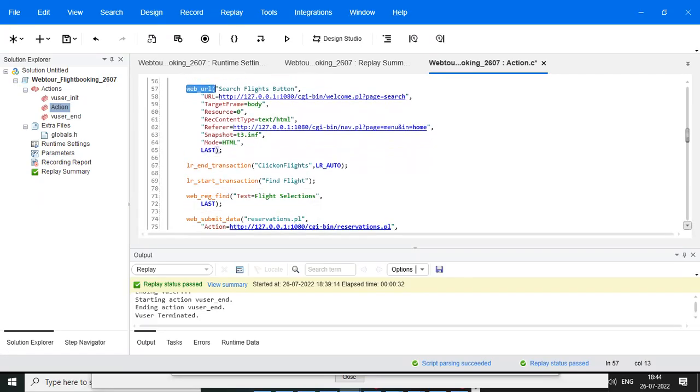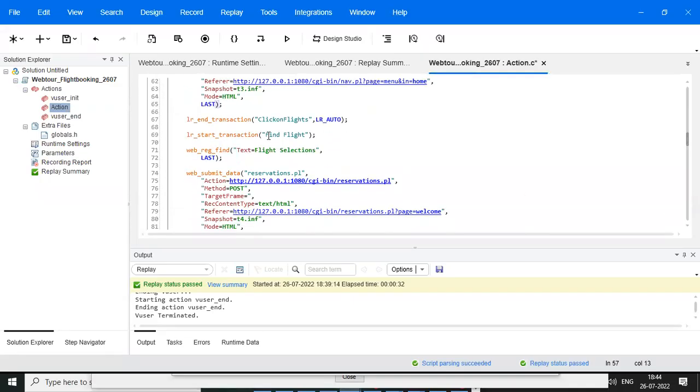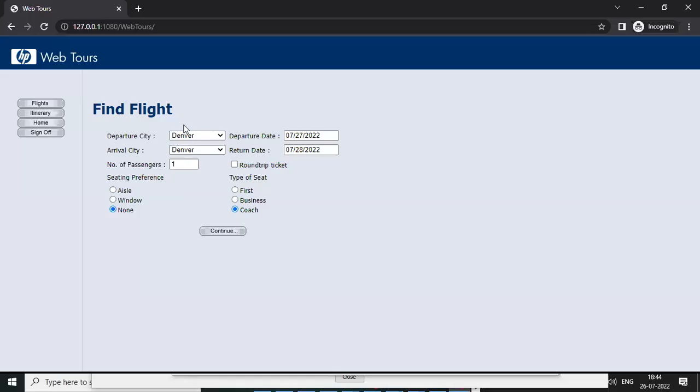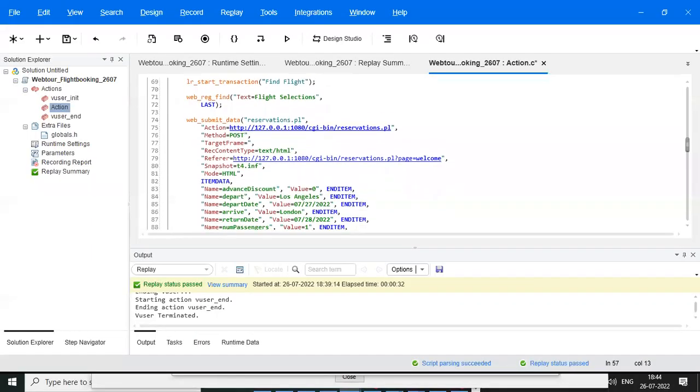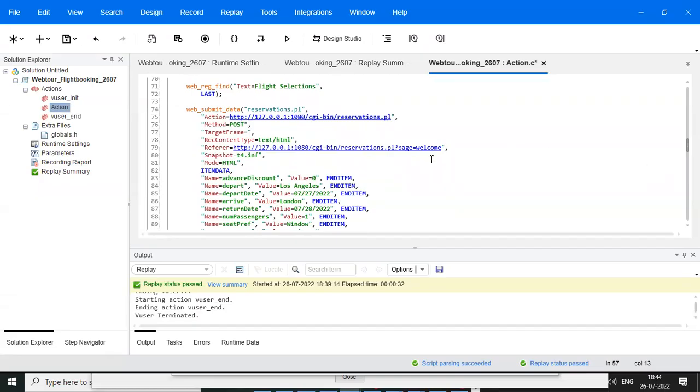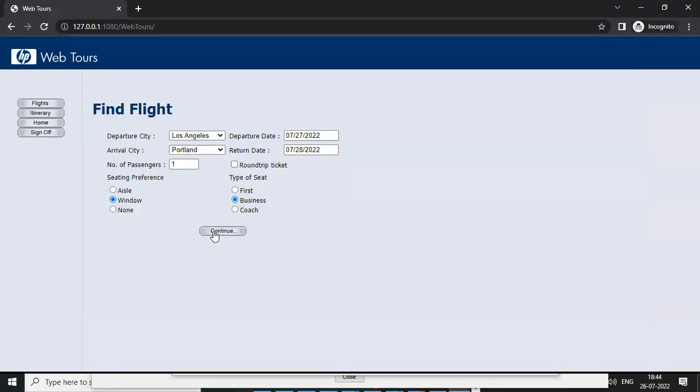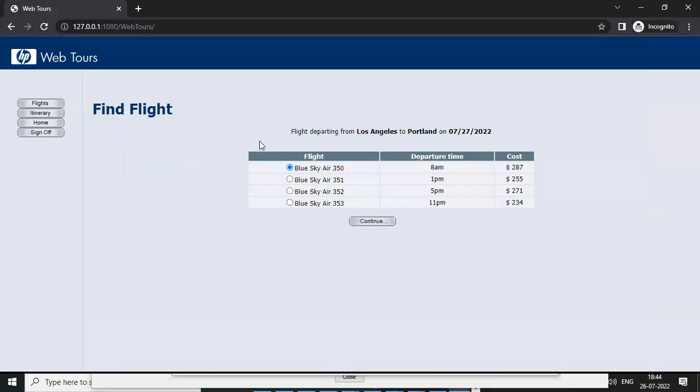After that, I did the find flight button, which means I am submitting some details to the application, like Los Angeles to this, and you are selecting and submitting some data. So the find flight button also gives web submit data. After that you click continue, and here also we are submitting a flight number, selecting a flight.